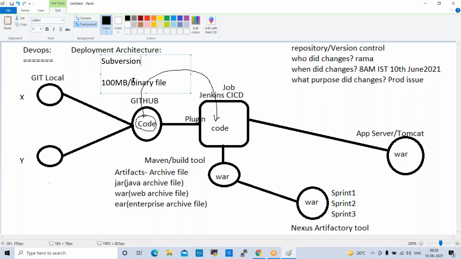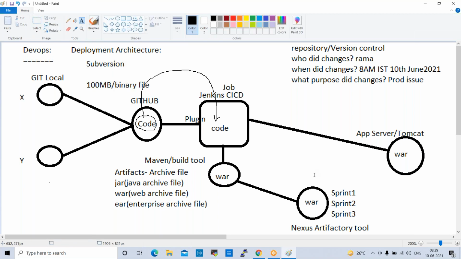We have so many differences. Subversion control failed because of these conditions. Git has some thumb rules: it will not allow files of more than 100 MB, and it will not allow binary files. That is why we are going to integrate one more tool, the Nexus Artifactory tool. Nexus will allow more than 100 MB and binary files.